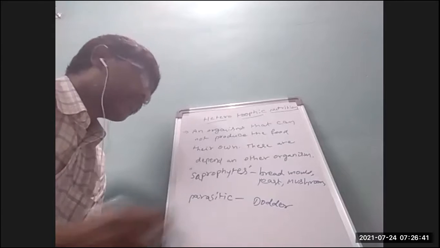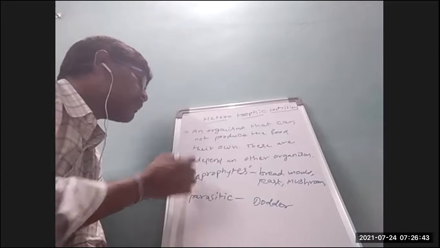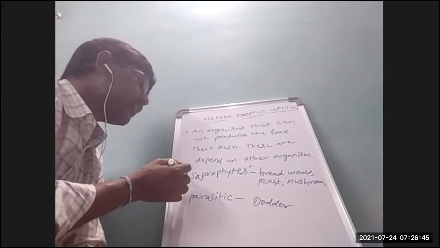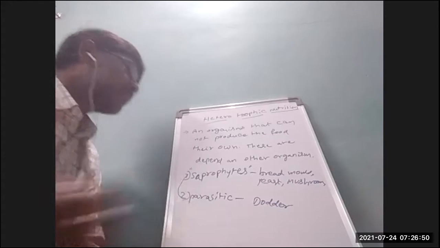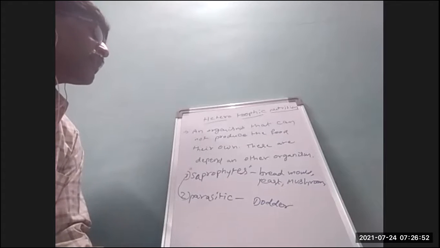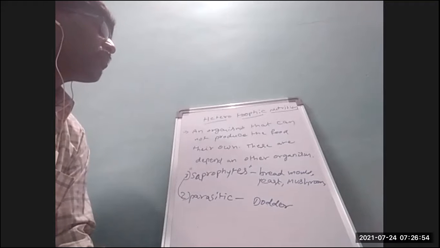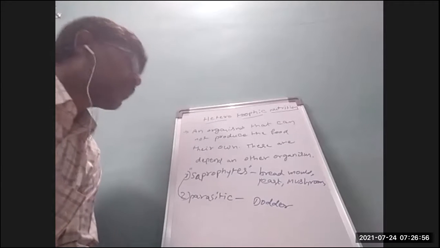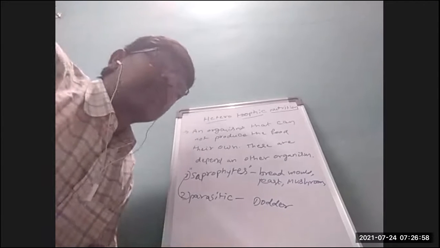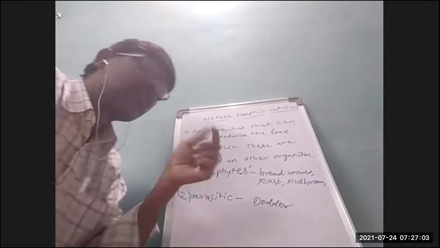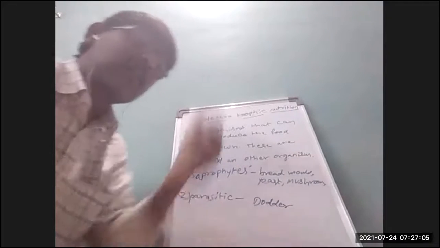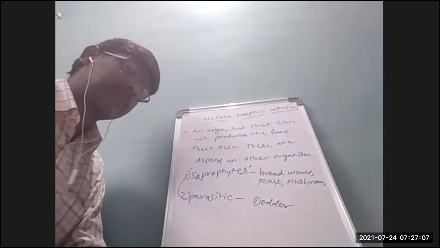So from unicellular organisms, there is first saprophytic nutrition and second parasitic nutrition. Saprophytes break down food like bread molds, yeast, and mushrooms before taking it in, and parasites absorb food material from other organisms.